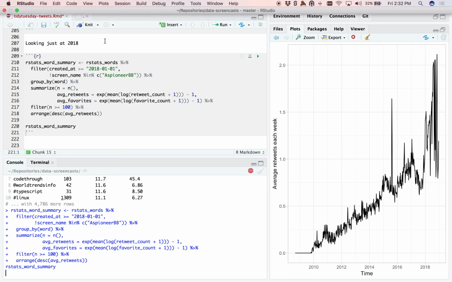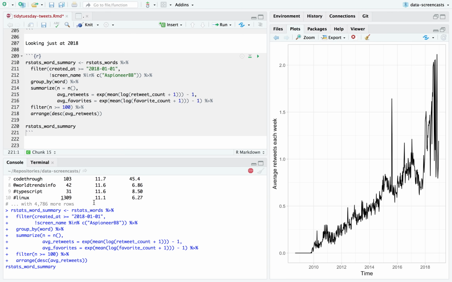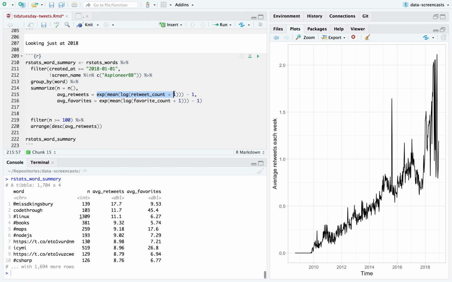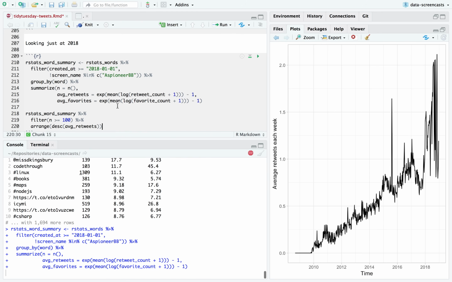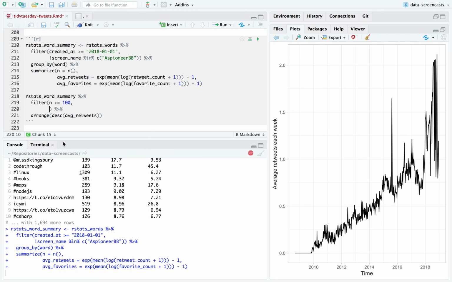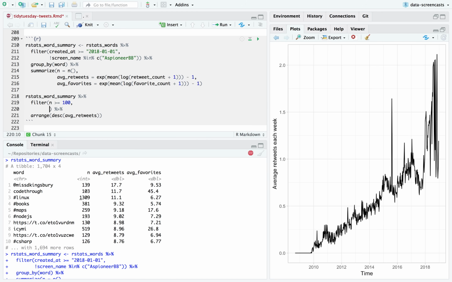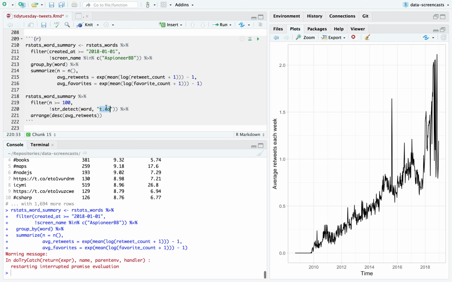So what words tend to get retweets? Before I wrap up, I realize now I should have put this is a large data set I'm summarizing with a somewhat complicated operation. So I'm going to run this once and then do the filtering separately. That way I can keep changing thresholds if I want. I also am going to filter out not string detect word. I want to say it's not a link.